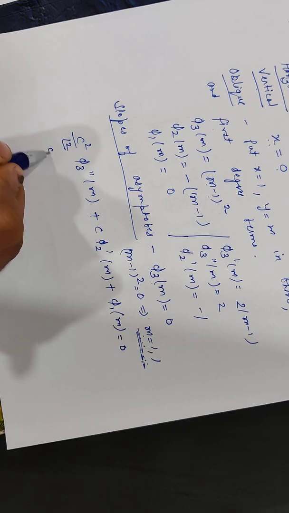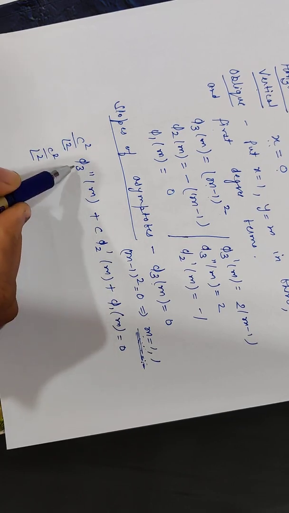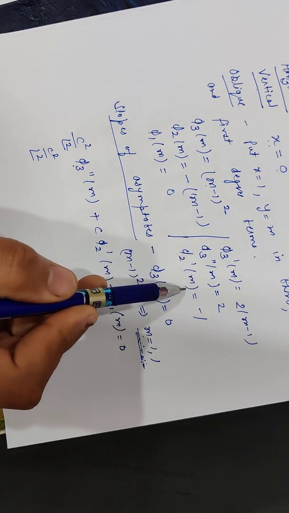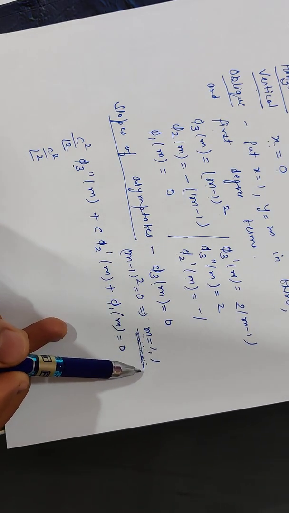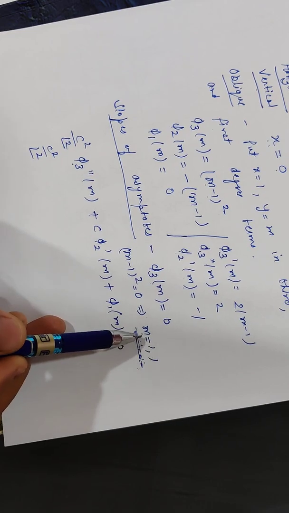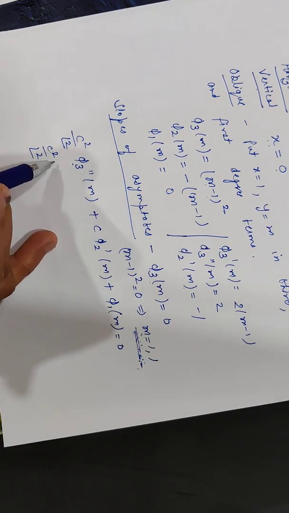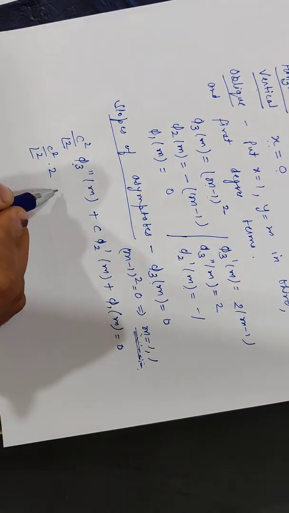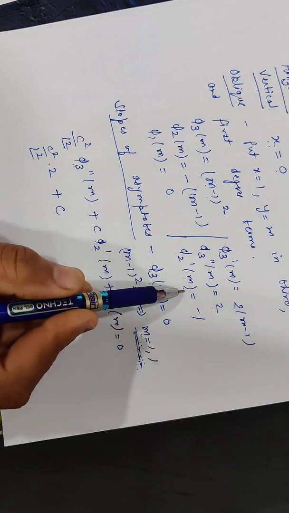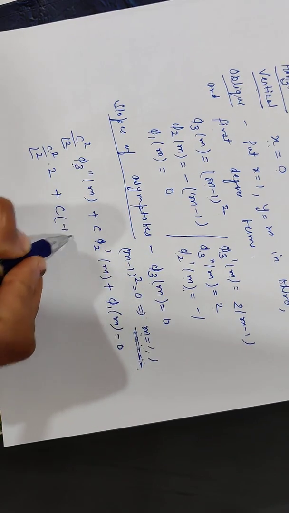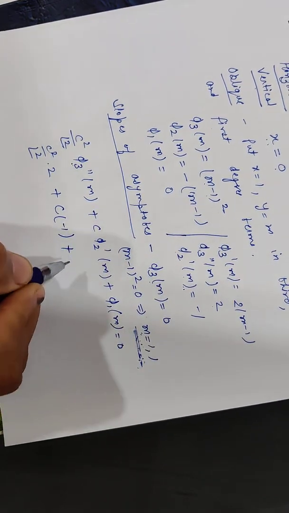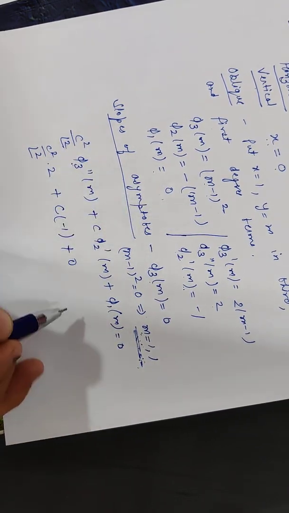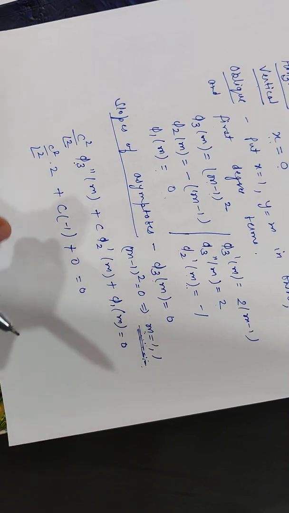Putting all these values, put m equal to 1 because we have already found the value of m. C square by factorial 2, phi 3 double dash m is 2, plus c into phi 2 dash m, which is minus 1, plus phi 1 of m. Phi 1 of m is constant, so the value is 0. This is equal to 0.